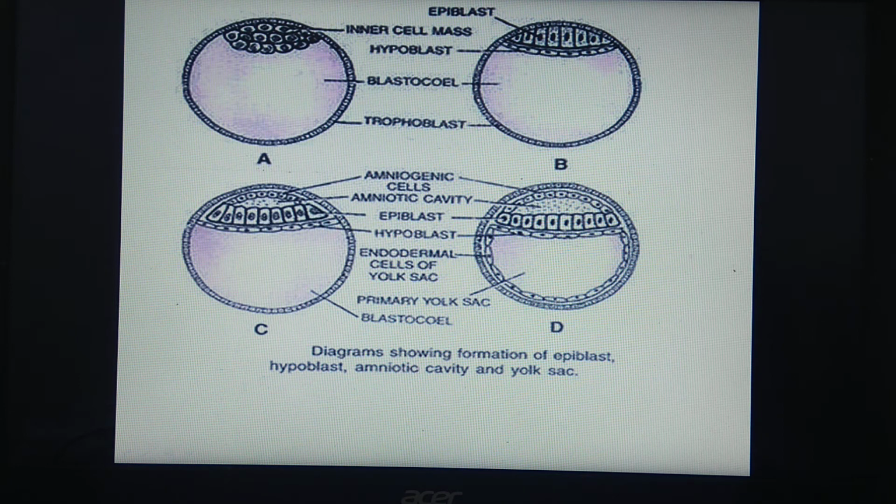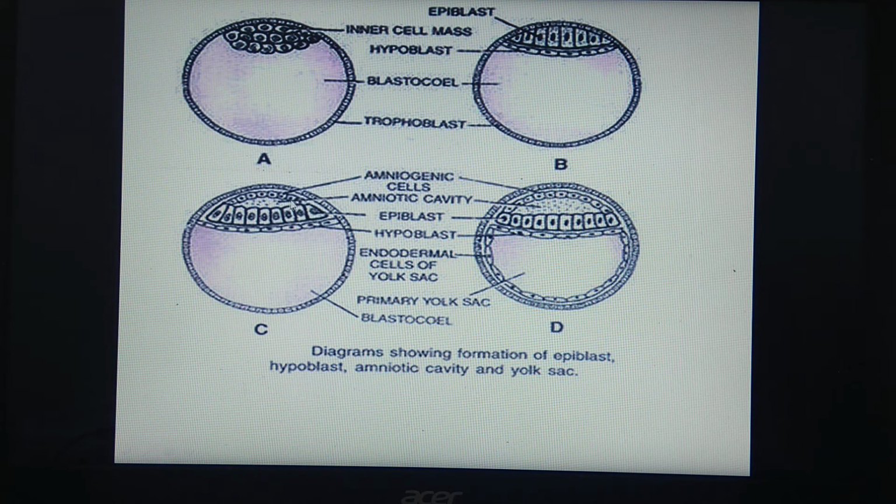These cells of epiblast divide and redivide and form an amniotic cavity. You can see here, this is the layer of epiblast. Cells divide and redivide, and one more layer gets formed towards the upper side. That means this is the outer layer of trophoblast, and inside the trophoblast one more layer gets formed, which is called amniogenic cells.